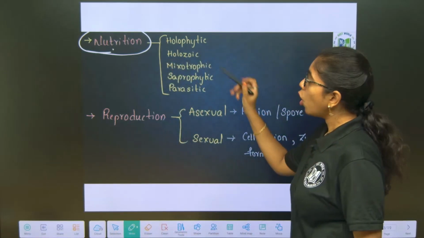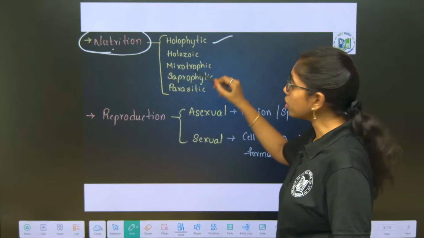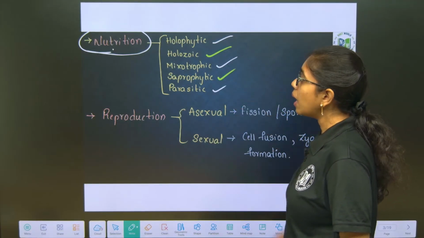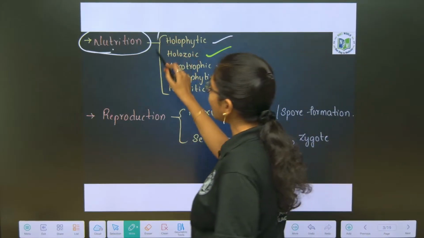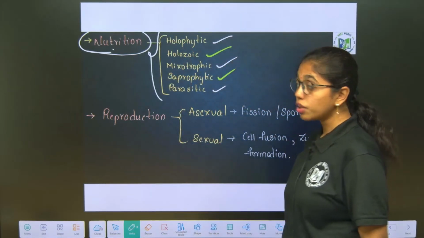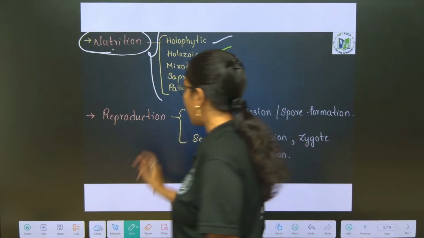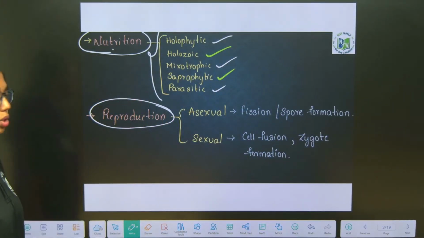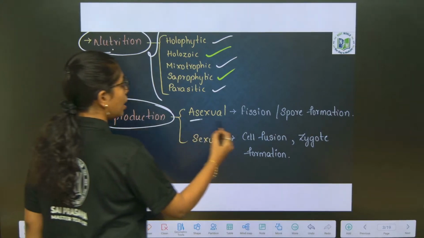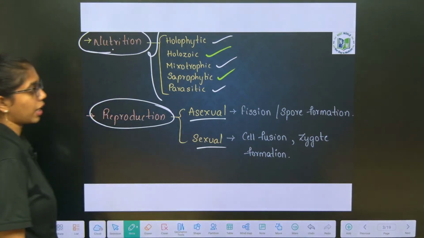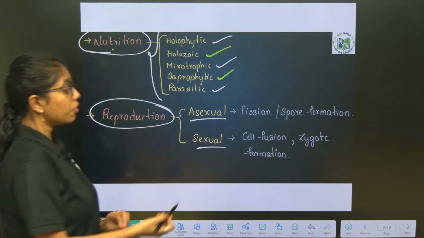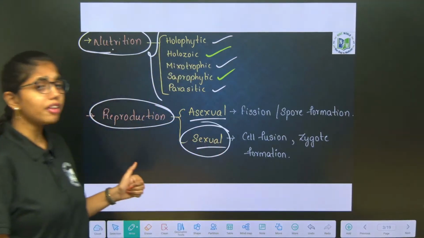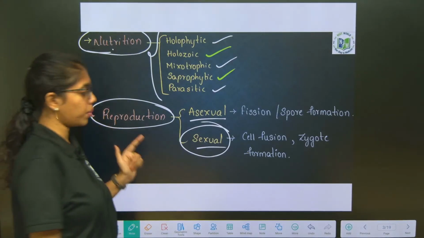Here we have holophytic, holozoic, mixotrophic, saprophytic and parasitic modes of nutrition. Next is reproduction. We have two types in Protista, asexual and sexual. Asexual includes fission and spore formation, sexual includes cell fusion and zygote formation.